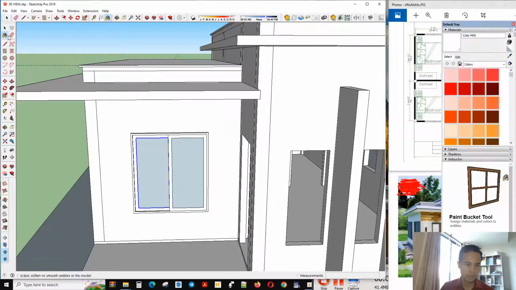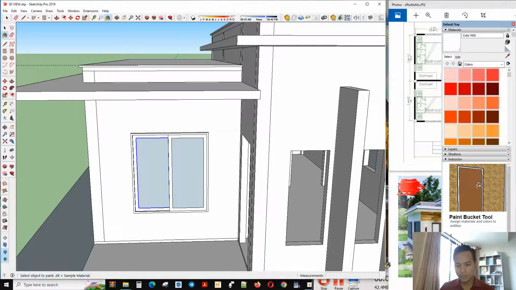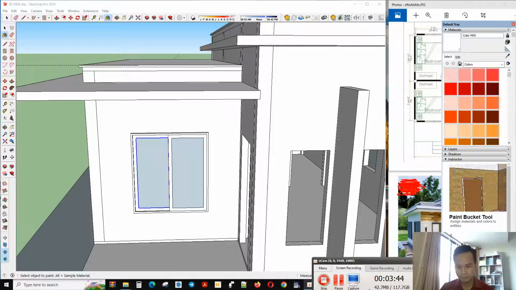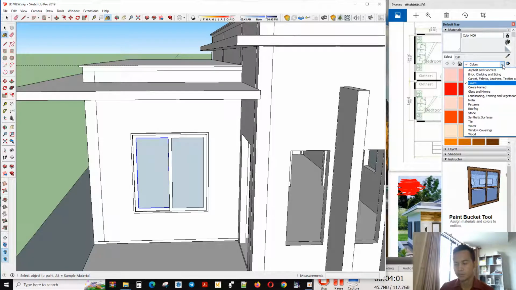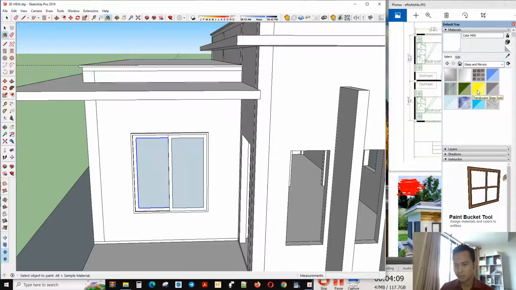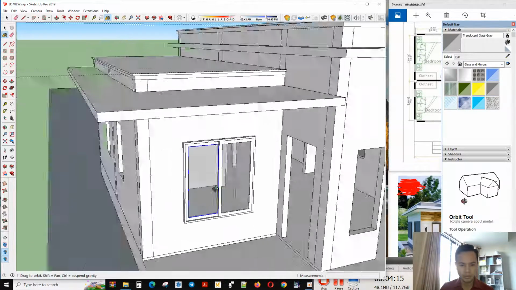Go to the paint bucket. In the paint bucket you can choose what texture you need to apply for your element. Now I will choose this one, glass and mirror. I will choose this glass here.